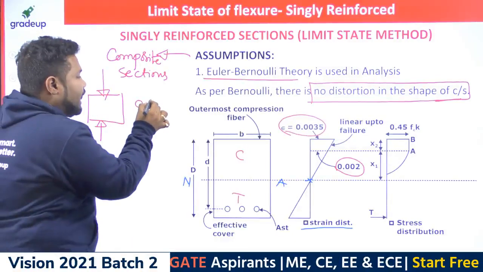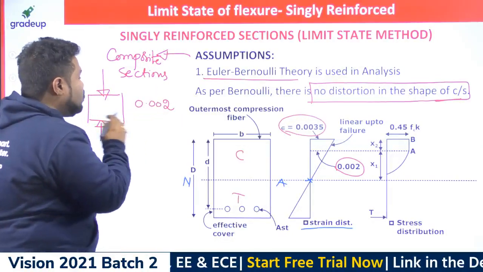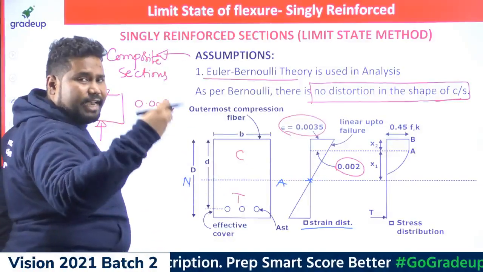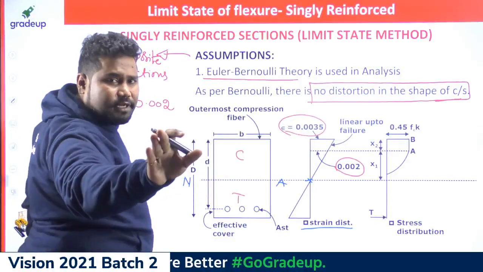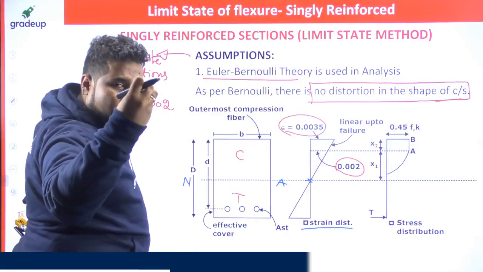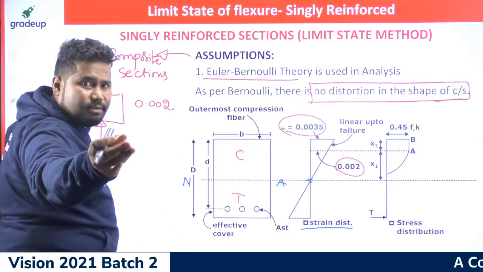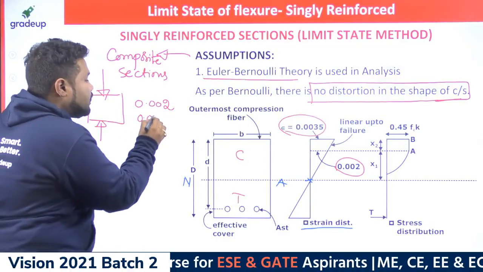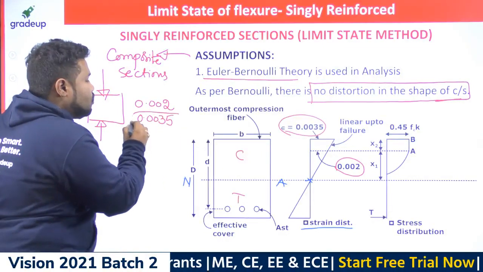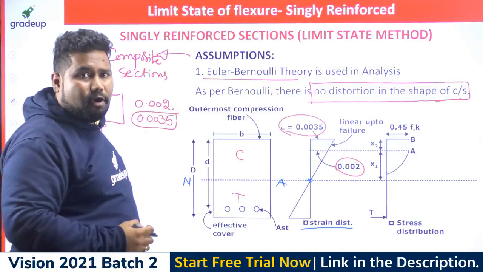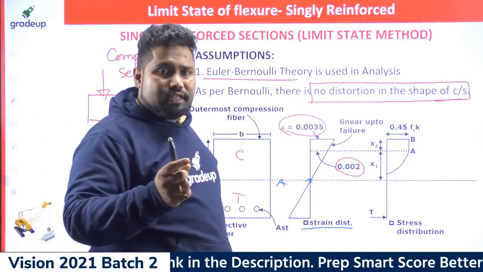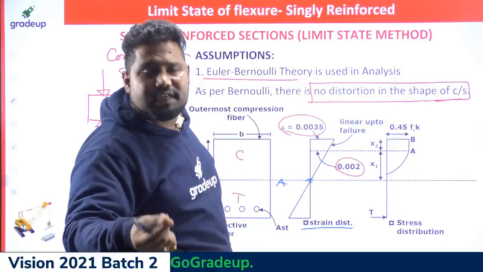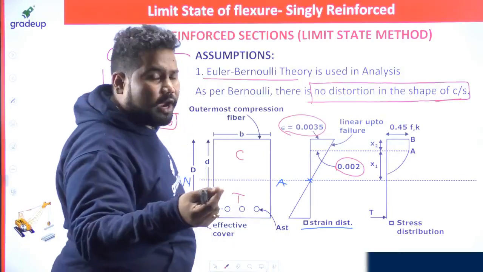The maximum permissible strain in any traditional concrete, for all traditional concretes like Portland cement concrete of any grade, except special concretes, is 0.0035. The strain at the time of yielding of concrete, the first crack, is 0.002.